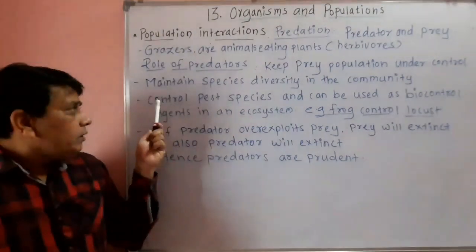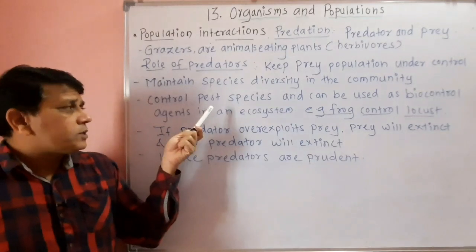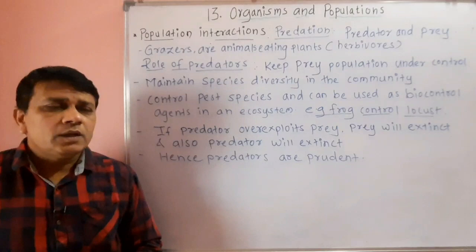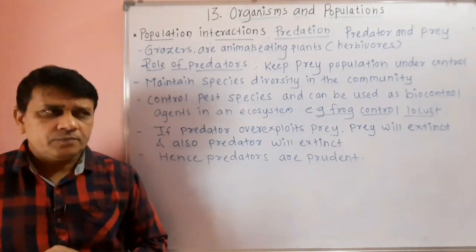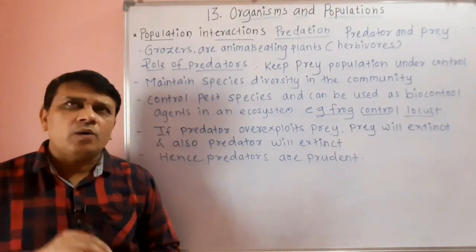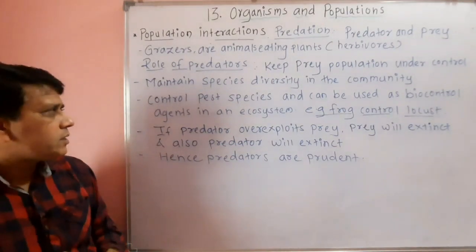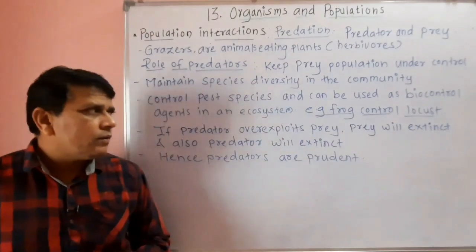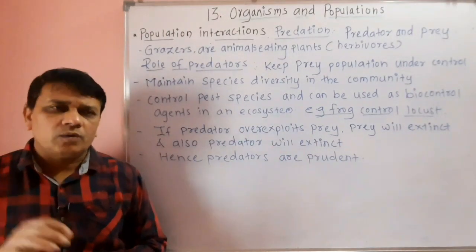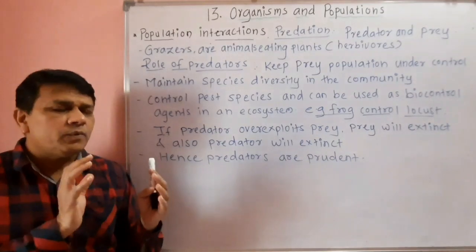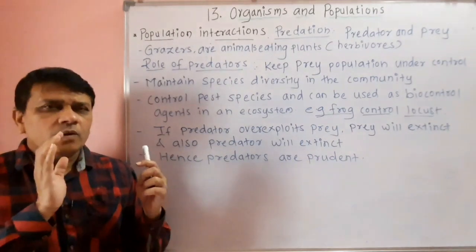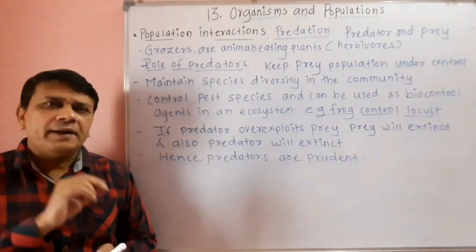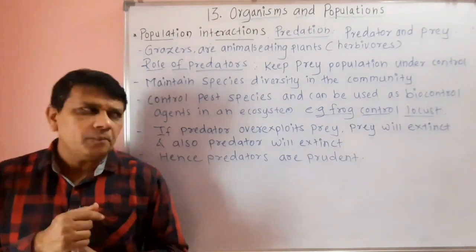Then the control of pest species. Now the control of pest species means some of the predators are used as biocontrol agents. For example, a frog controls the insect locust. So to maintain the population of the prey in an ecosystem, predators play an important role.